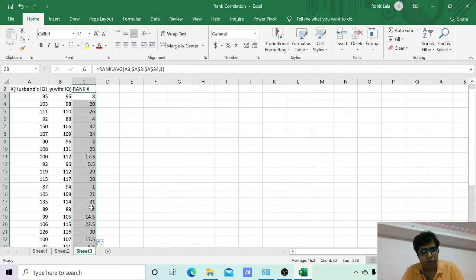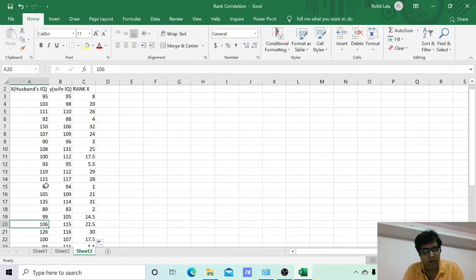Now I would like to say something. The variable 106 comes twice. Even 100 comes four times in this variable. So every variable, like you can see 100 is here, and 100 is here. That's why the ranks are in points. So this is a basic thing we need to learn. Now we are allocating the ranks in the same scenario.